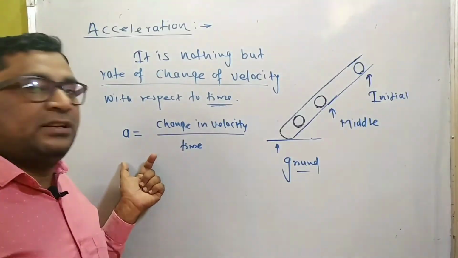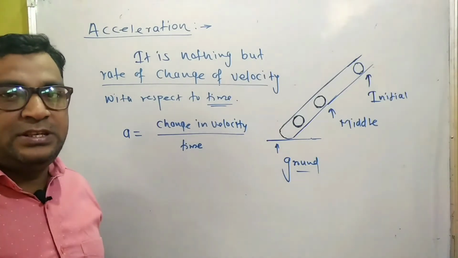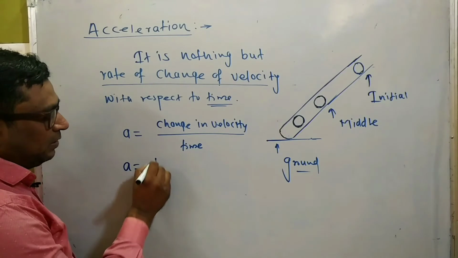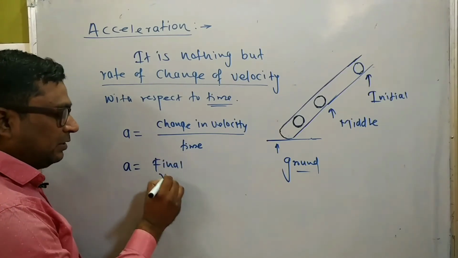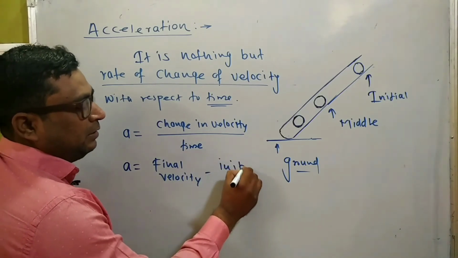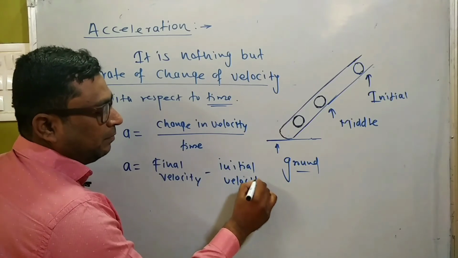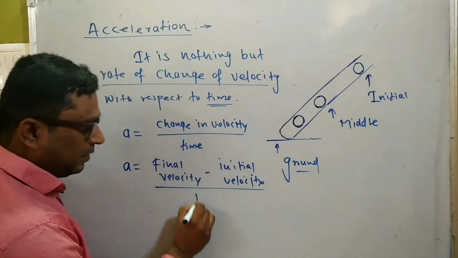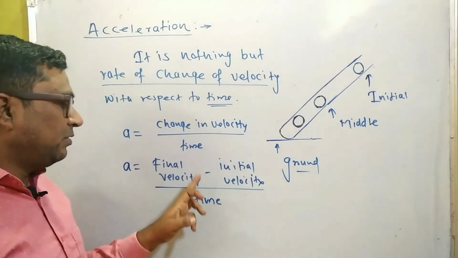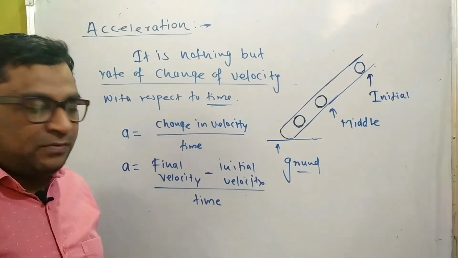So acceleration is nothing but the rate of change of velocity with respect to time, and to find this change in velocity, you have to apply the formula: final velocity minus initial velocity, divided by time. Final velocity minus initial velocity divided by time. So change in velocity, can you subtract these two things? Yes, you get the change in the velocity.